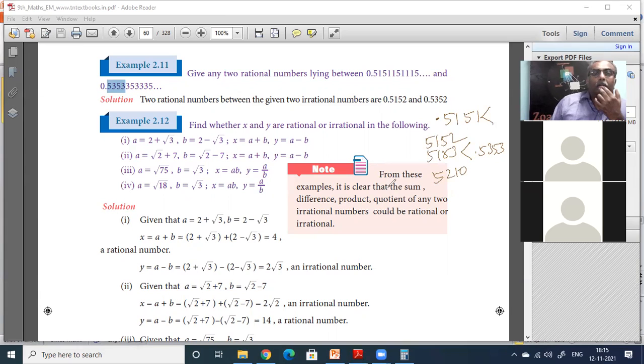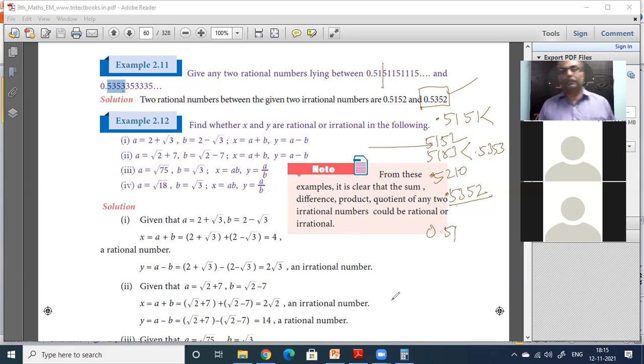Anything you can put, or 0.5352 also. He has given 0.5352 as the last number before this, so up to that you can put. Or if you don't want to use four digits, you can take only two digits: 0.51 and 0.53.